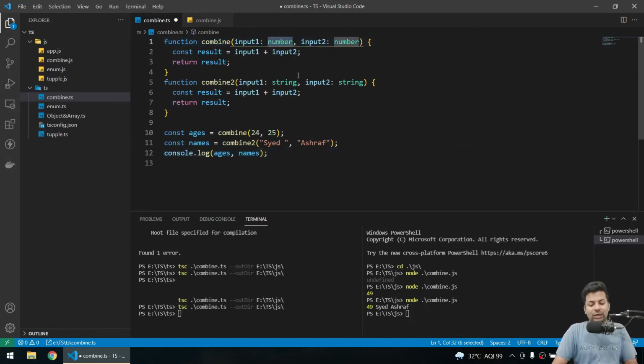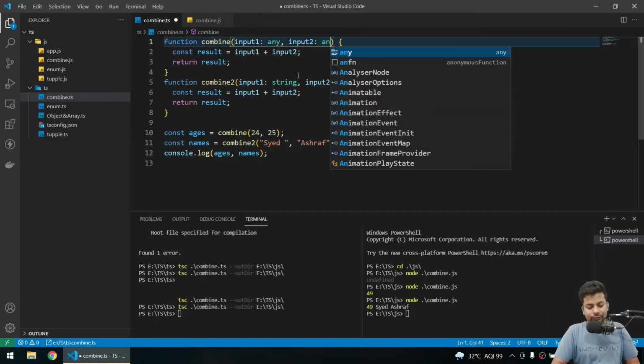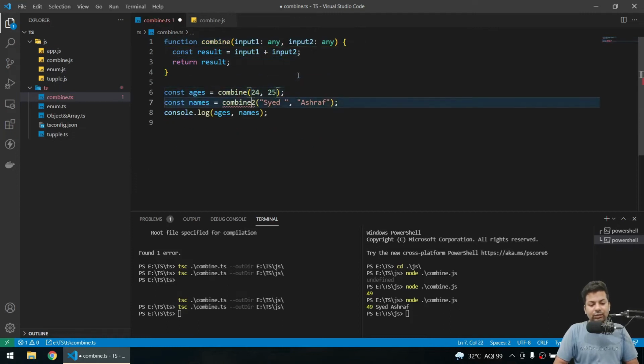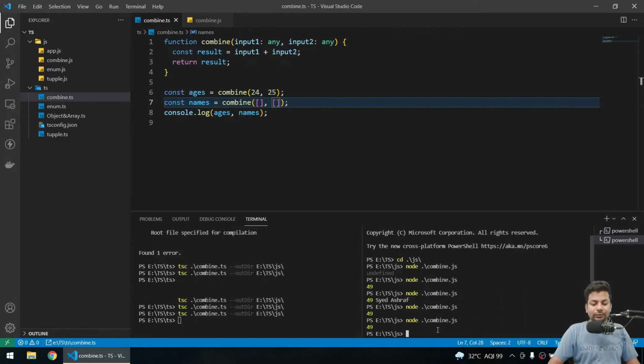So you will be like, okay, just type any here then. You are also correct, I'll just say any, and I'll remove this and call that function combine. Then also it's correct. But with any, if I just send an array, what will happen? See, I'm sending an array, which is not acceptable. Why would I send an array? It's totally wrong. So what can I do?